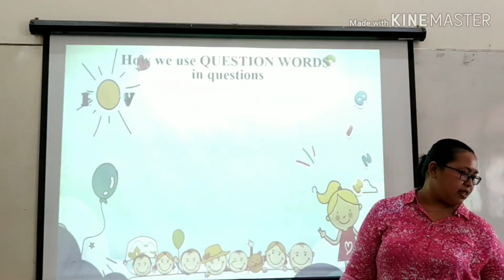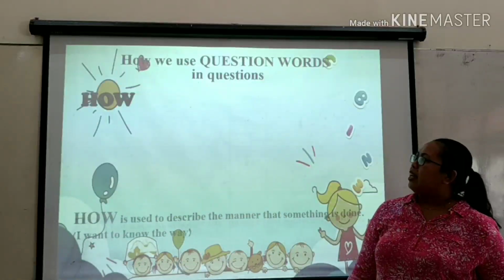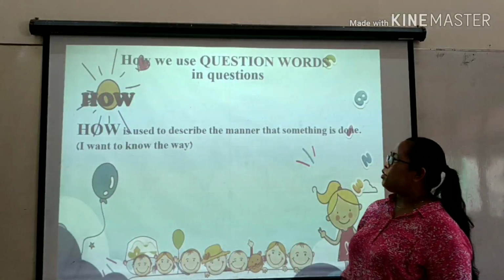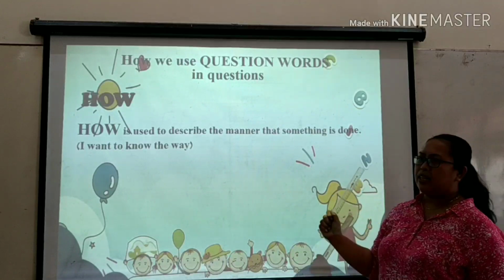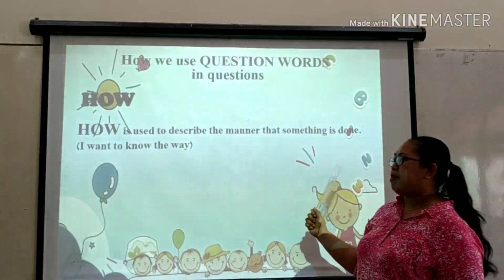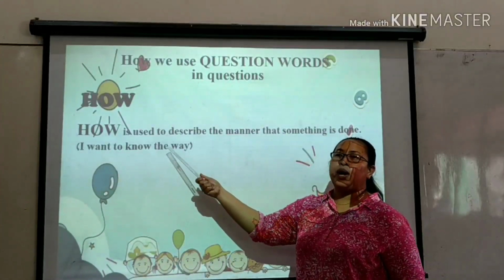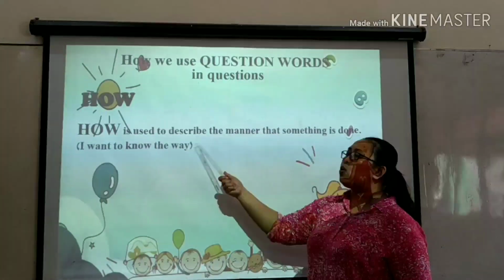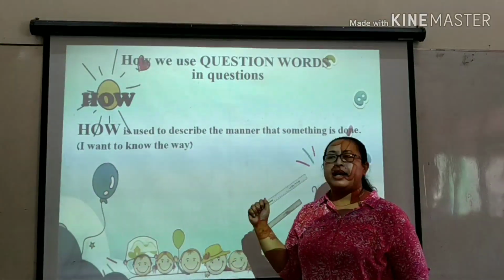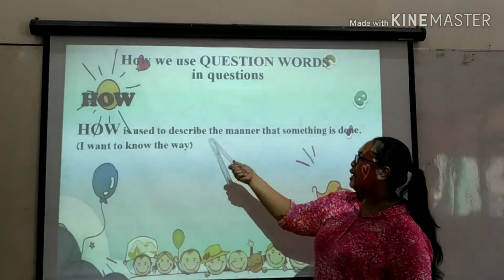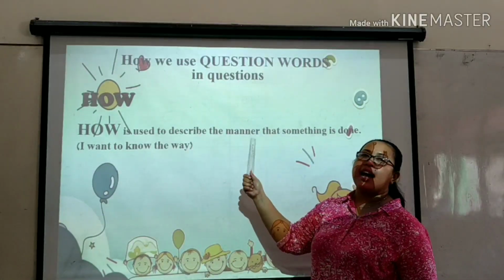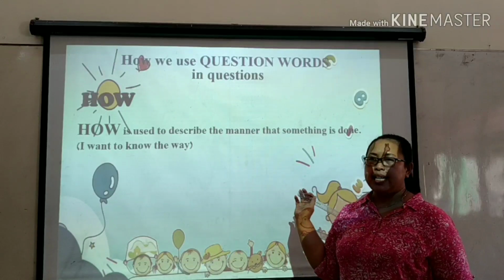Next, how? How is used to describe the manner that something is done. What does it mean, ma'am? It means you want to know the way something is done. The way, caranya. Bagaimana sesuatu itu terjadi, caranya. The manner means caranya or aturannya.